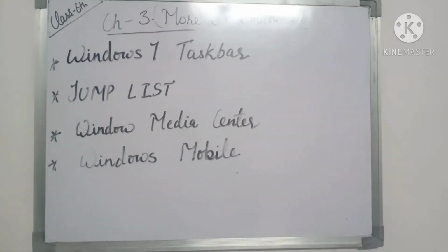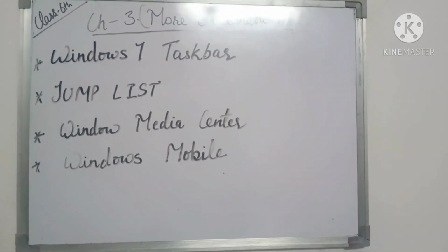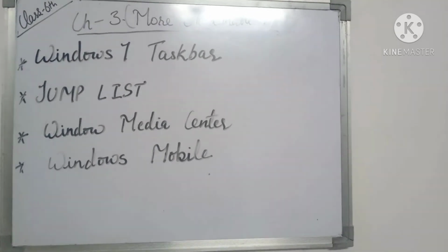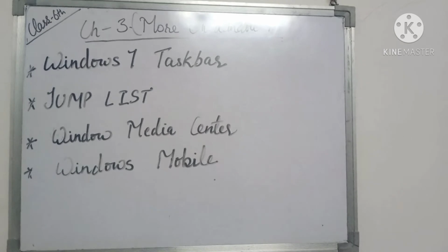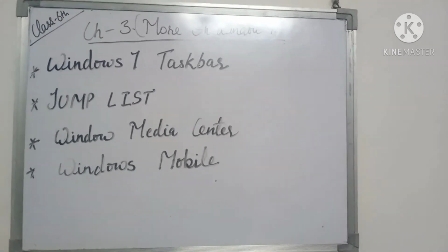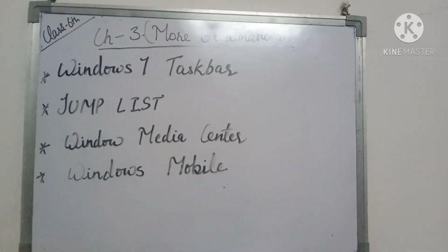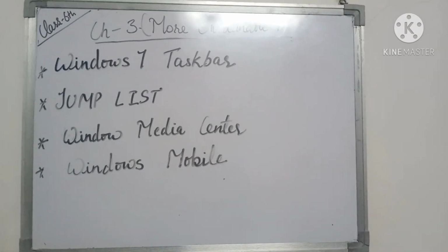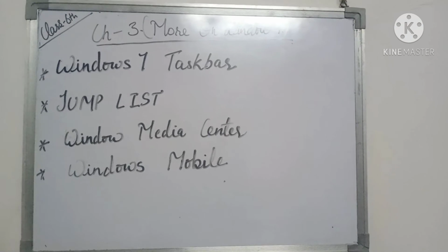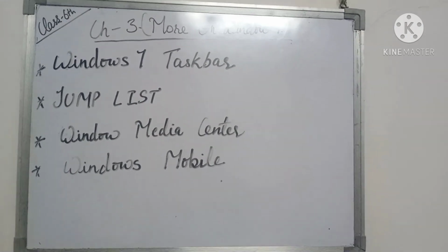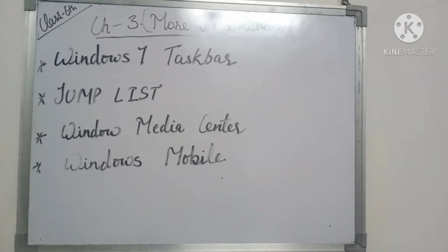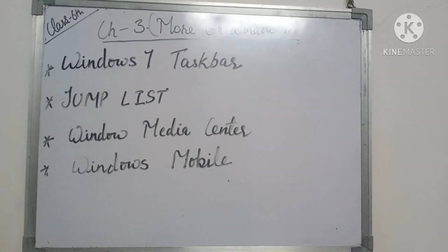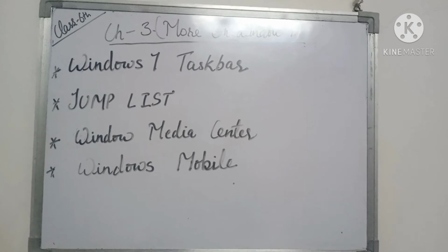So today we have discussed all about Windows 7. One by one we have discussed the features. I have given you the intro of all the topics under this chapter on Windows 7. This was your theory section, and there are some practical sessions also, such as how you can open two screens at a time, how you can rip a CD, how you can burn a CD. Some practical sessions are also under this chapter that we will cover in my next video.